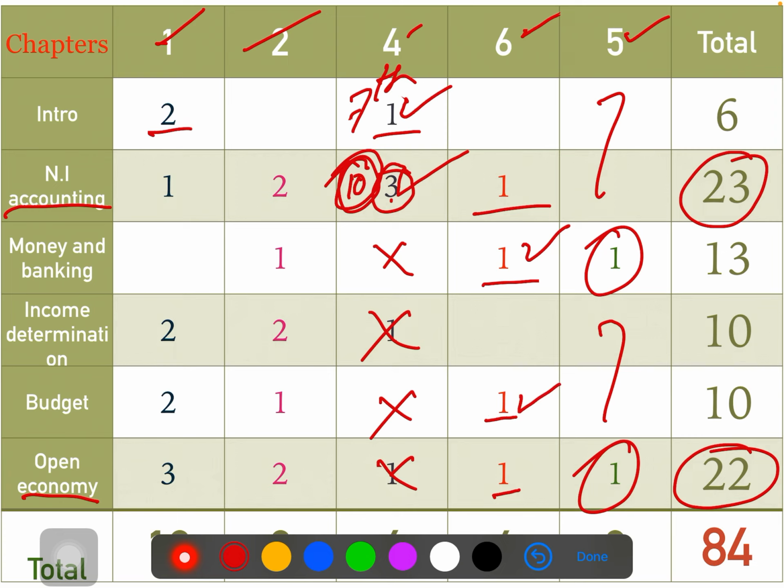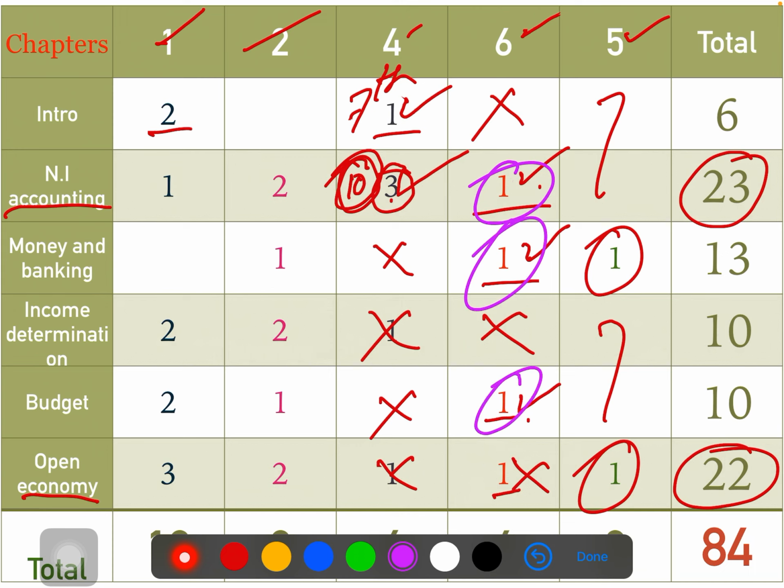For me, national income accounting is also very easy, open economy. So let me tick this and cross this. This way I'm going to prepare for 6 mark only national income accounting, money and banking and budget. So no need to prepare income determination, no need to prepare the first chapter. You have to prepare only 3 chapters for 6 mark, that is national income accounting, money and banking and budget chapter. So 3 questions covered here, 3 questions covered in microeconomics. That means instead of 4 questions, you already prepared for 6 questions according to the blueprint.